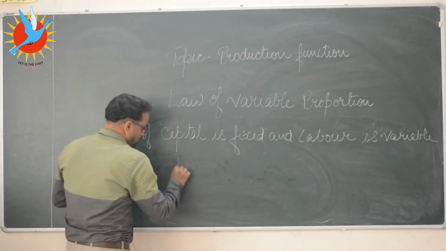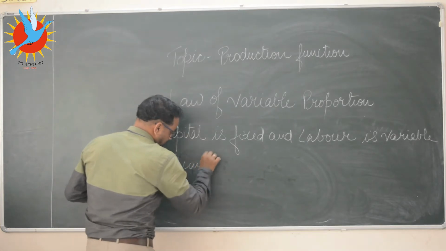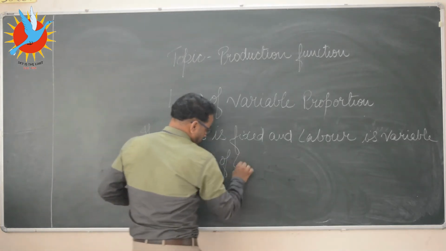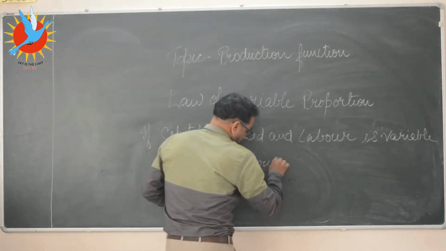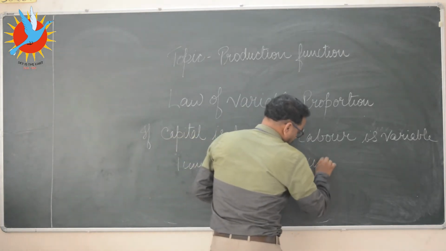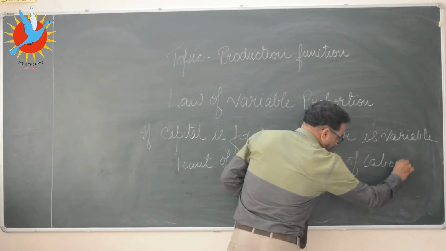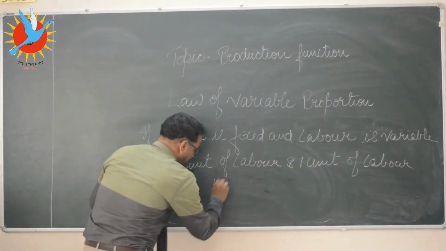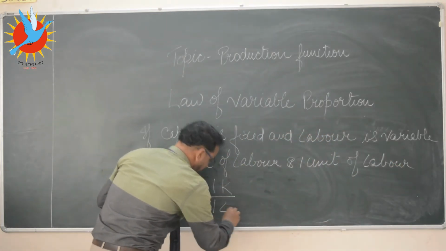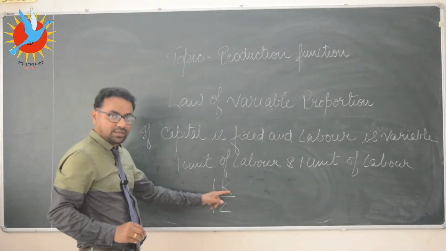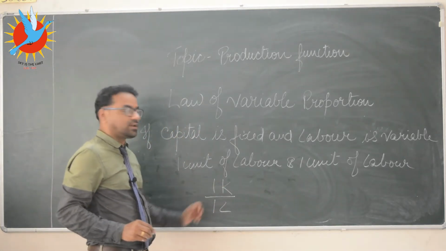For example, 1 unit of capital and 1 unit of labor. So what is the proportion here? Proportion will be 1K upon 1L. 1 unit of capital 1K upon 1 unit of labor 1L.